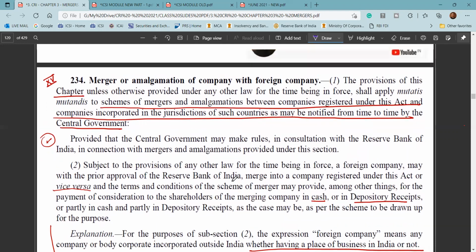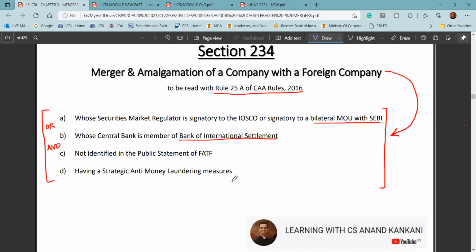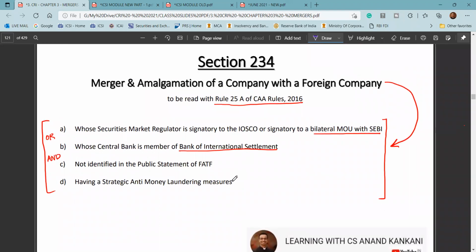So again, the jurisdiction is very important, right? This is very, very important. Like I mentioned, in Rule 25A, the jurisdiction is very important: the jurisdiction to which that foreign company belongs. By the way, here the definition of foreign company also includes a body corporate, irrespective of whether it has a place of business in India or not.